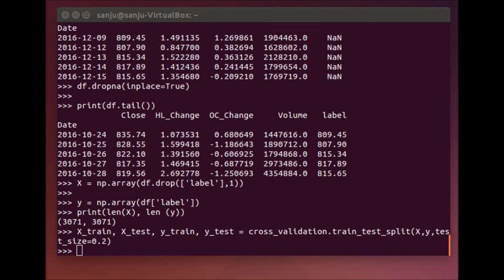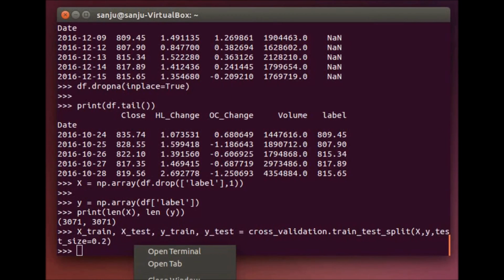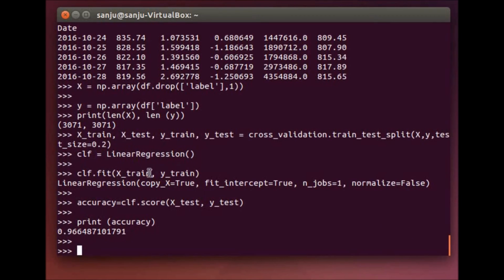So let's say we are selecting a linear regression. We have selected a linear regression, and we try to fit it with our train data, but before we use it, we have to make sure that the accuracy of this algorithm works well with our dataset. Here we can see we have about 96% accuracy, so it seems like this algorithm works well with our dataset. Similarly, if you want to use another algorithm, we can use it.